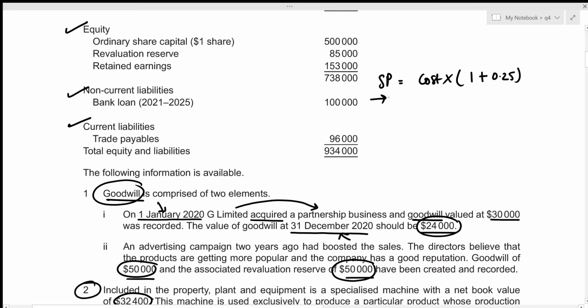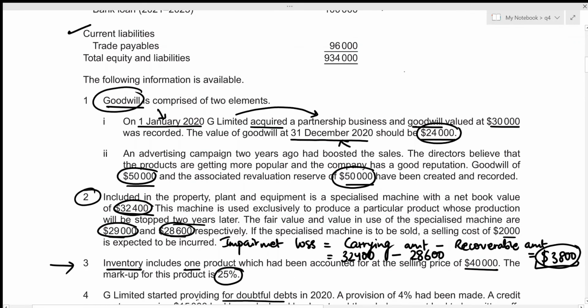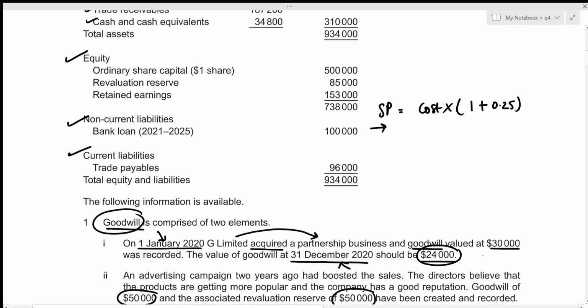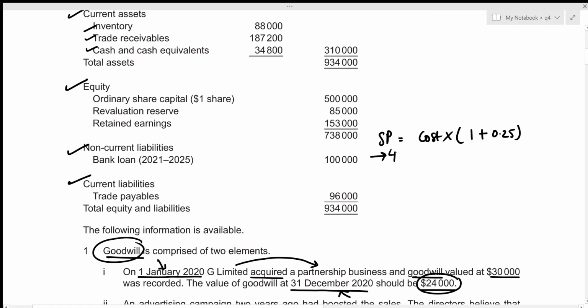Okay, and we know that inventory should be including the cost rather than the selling price, but we have been including the selling price of one product, which is 40,000. So we need to figure out its cost. That's going to be 40,000 equals to cost times 1.25. And we can bring this 1 plus 0.25 to this side. So that's going to be 40,000 divided by 1.25. Now we can easily figure out the cost, which is 40,000 divided by 1.25, which results in 32,000.